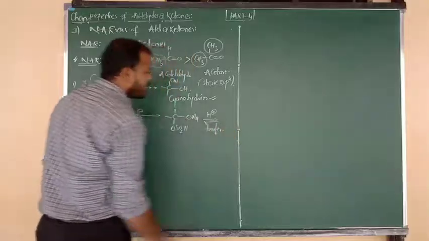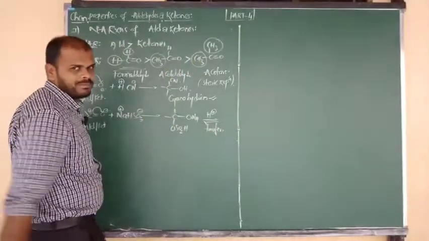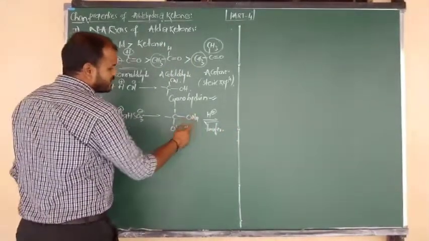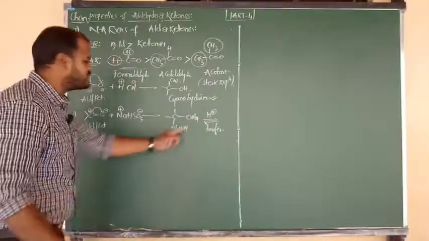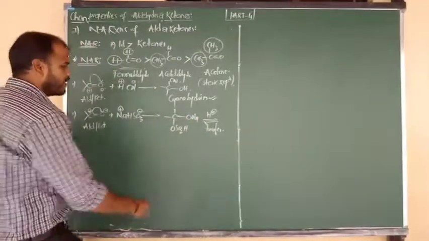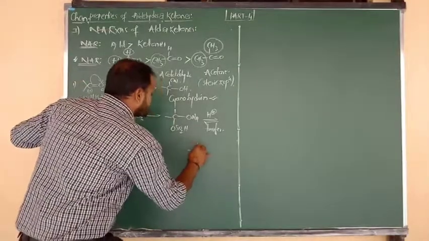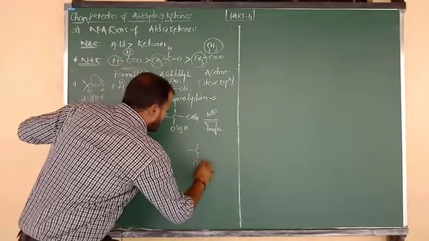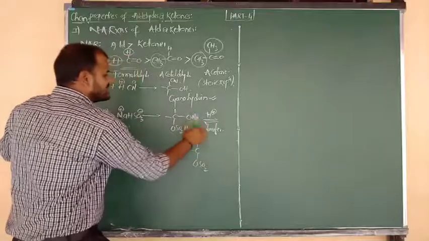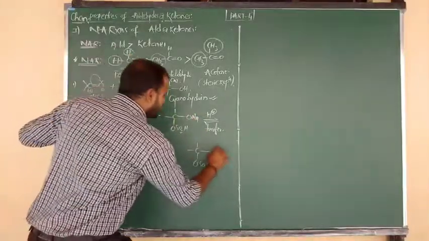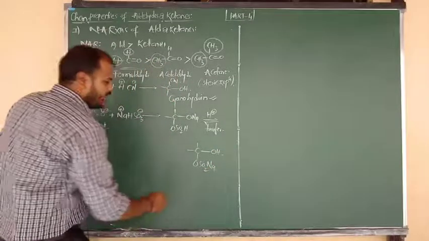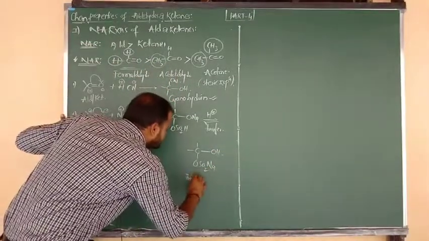Proton transfer or proton shift occurs, where the position of sodium is taken by H and the position of H is taken by sodium, due to the more reactive nature of such a hydrogen atom. So what will be the final product? Below, O is connected to SO2, the position of H is occupied by sodium metal, and next H is attached to O minus, and we get OH now. So this is your bisulfite product.